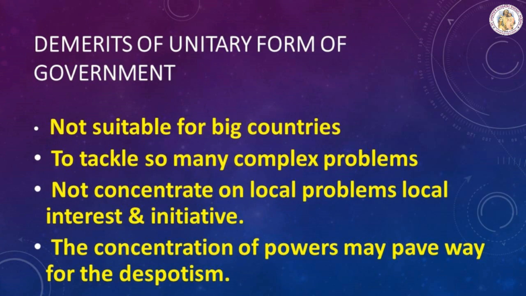Demerits of unitary form of government. It is not suitable for big countries. The central government will have to tackle so many complex problems that lead to administrative delay. The central government will not concentrate on local problems, local interest and initiative. The concentration of powers may pave the way for the despotism of the central government. Despotism means exercise of absolute power.